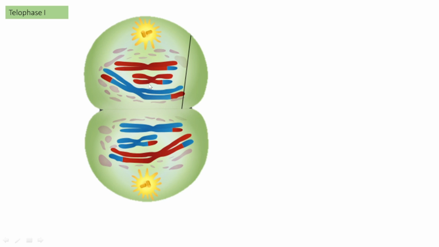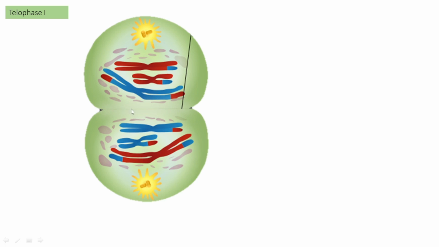But here, the chromosomes do not undergo full decondensation during the telophase stage. The separated homologous chromosomes form a cluster at each pole, and the nuclear membrane is reforming, but the nucleolus is not reappearing at this stage.